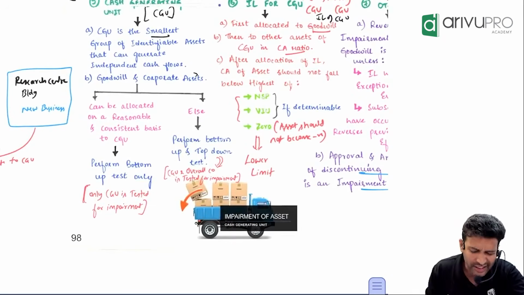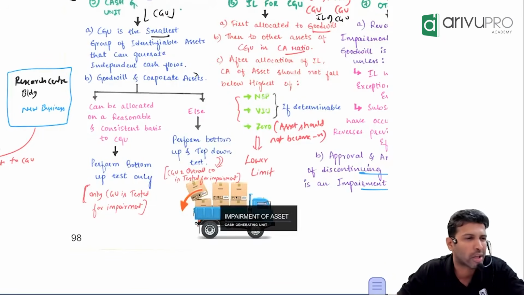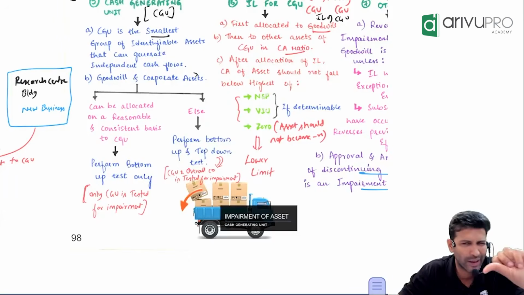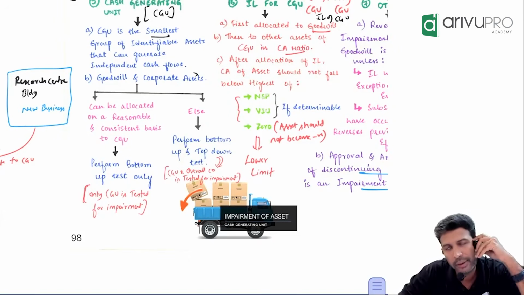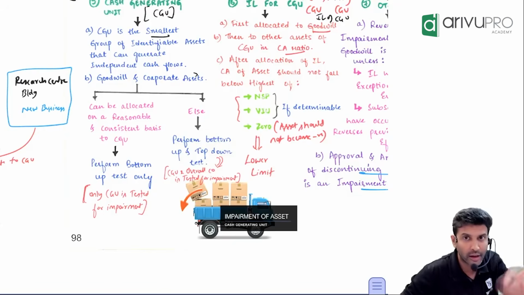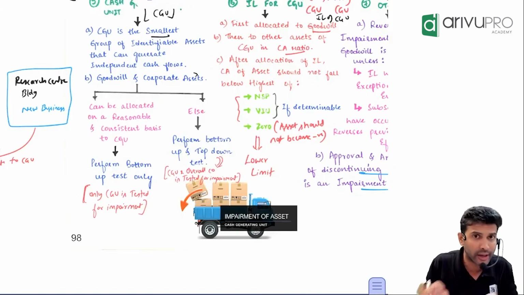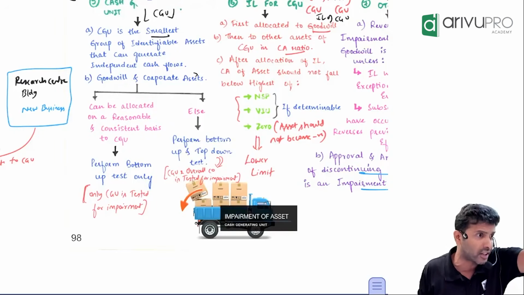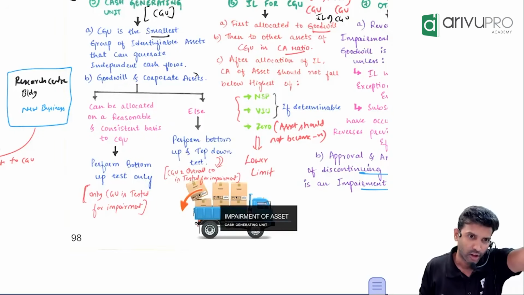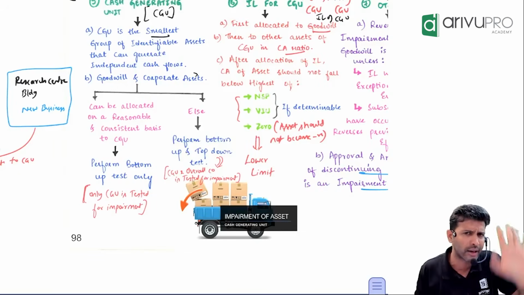Just observe. They may pick this as a one marker MCQ: bottom up, top down, allocable, not allocable. So one read would be suggested in my view. We have done two questions on this, one example and another example in the ICAI study material. In the interest of time, I'm not going into the question. I'm keeping it at concept level.